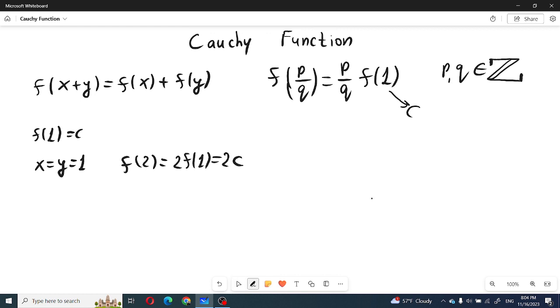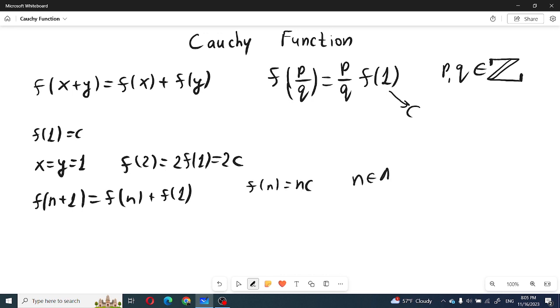And now by using induction, we can see that f(n + 1) = f(n) + f(1). And if we know that f(n) was n times c, n a positive integer, we can see that f(n + 1) must be n times f(1) plus f(1).